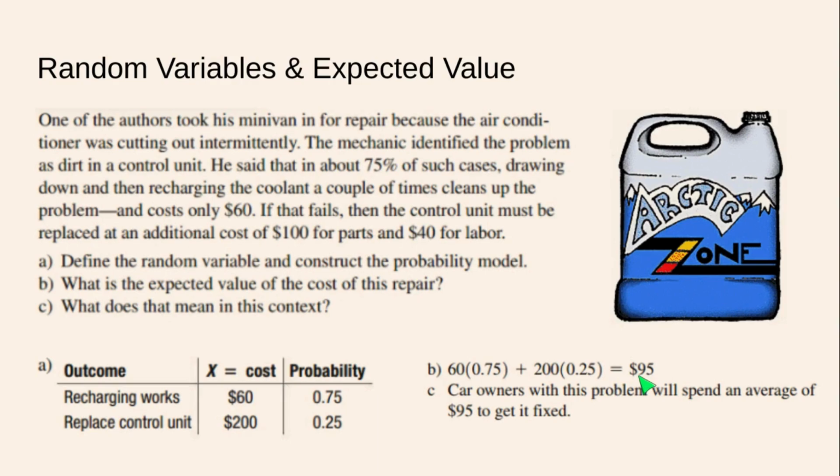All right, these are mutually exclusive events. We either do that or that. We don't do both at the same time. So $95 is going to be our expected value.